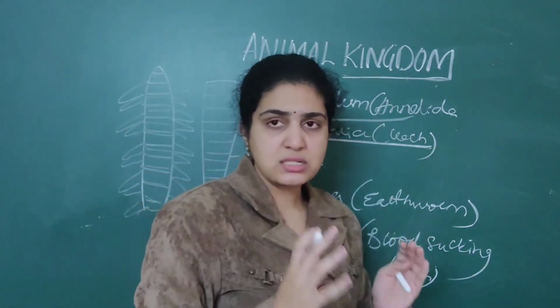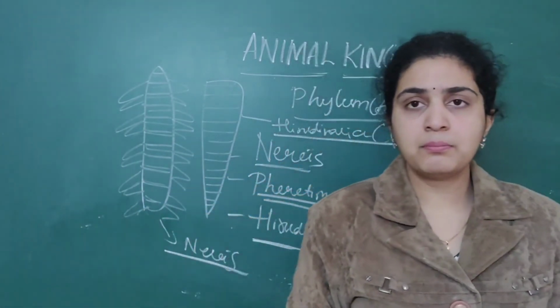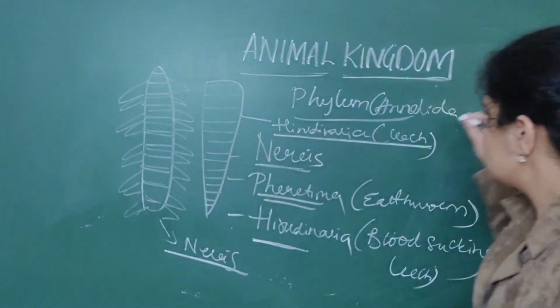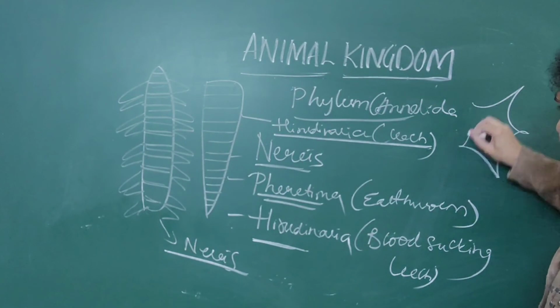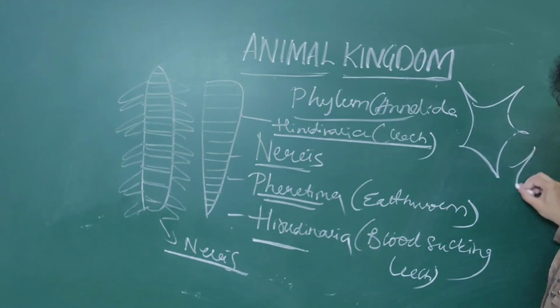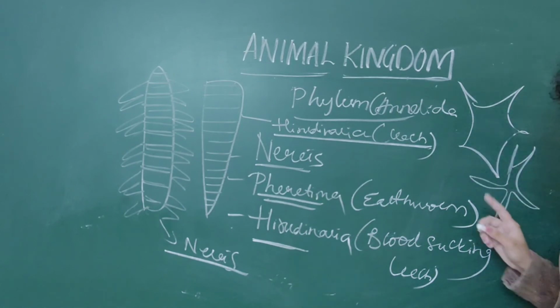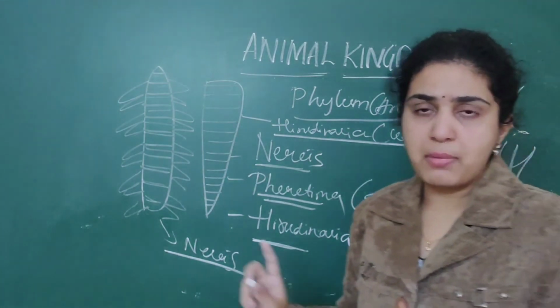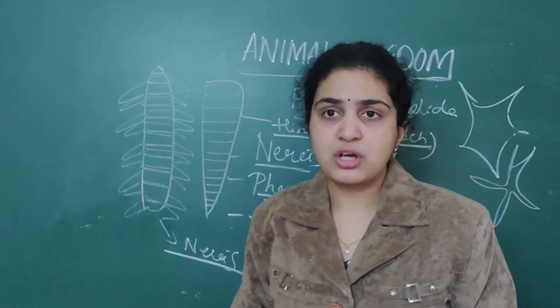Till now, for sponges I have given you a diagram. Echinodermata means all the starfishes. Anything that is star shaped will come under Echinodermata only, and these are marine.